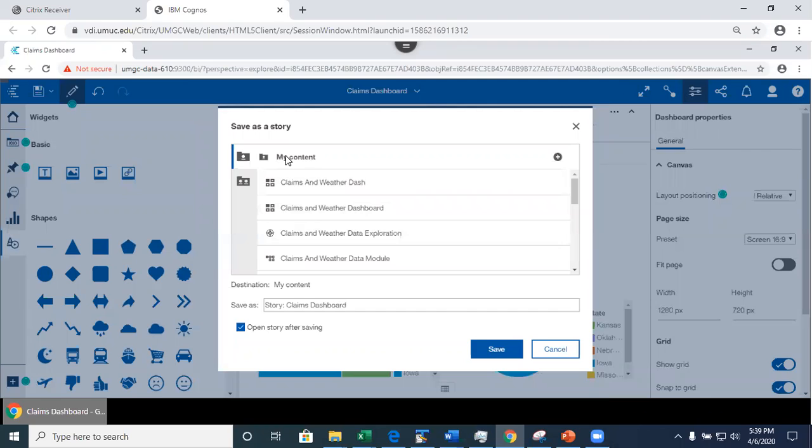Now I'm going to select my contents. See this? It's going to do the same name, but it's going to prefix this with a story. And here I want to open the story after I save it. Important, any change that you make to the dashboard after you create the story from it won't be available in the story. That's the reason I want you to be done with the dashboard before you save it as a story. Now I'm going to click on the save.